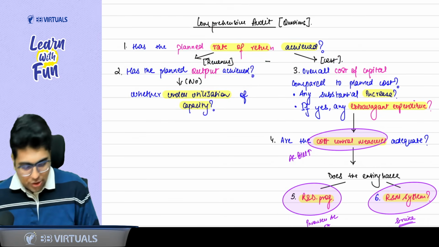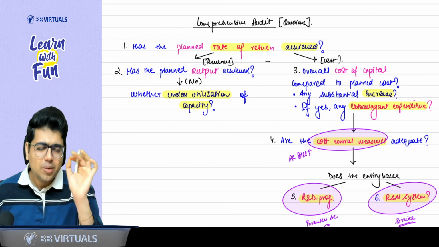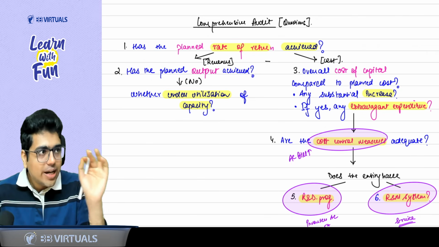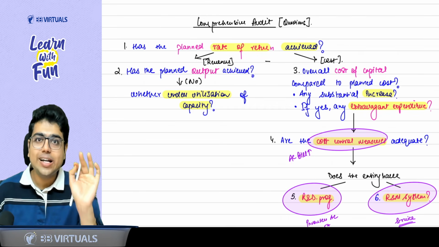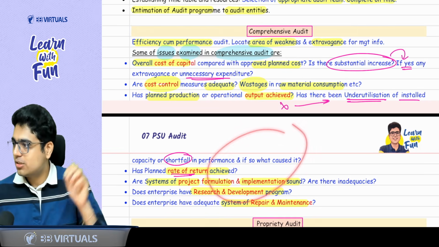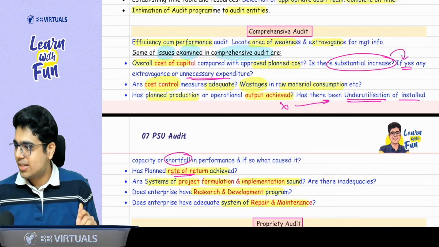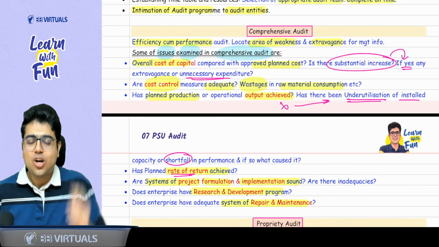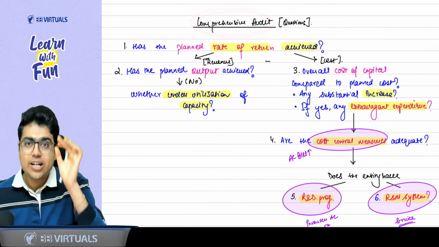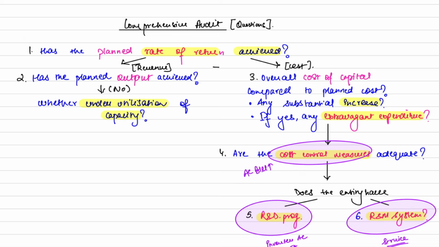So if you come to your notes, we made a proper flow of these points. First of all, remember, whenever there is a question of comprehensive audit, you don't need to write about performance audit. You need to write about comprehensive questions. All these were what? Questions. Cost achieved, output achieved, R&D is there, repair and maintenance is there or not. All are questions. So whenever there is a question of comprehensive audit, you have to write about comprehensive questions. Now, sir, what are the questions? Just go with the flow.